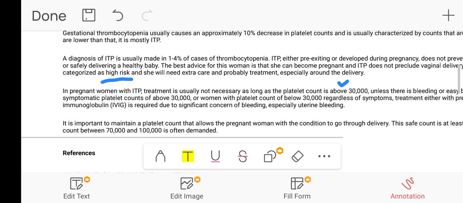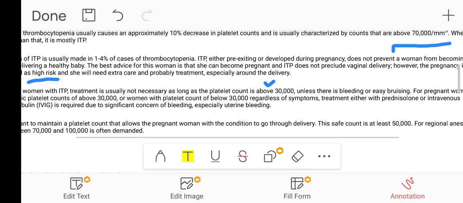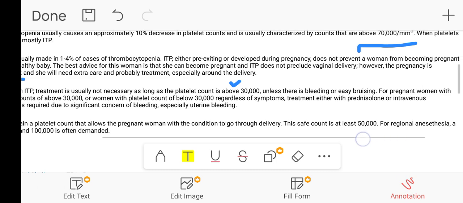delivery. In pregnant women with ITP, treatment is usually not necessary as long as the platelet count is above 30,000, unless there is bleeding or easy bruising. So if there is bleeding or easy bruising, then the treatment is necessary. Otherwise, if the platelet count is above 30,000 and the patient is asymptomatic, no treatment is necessary.